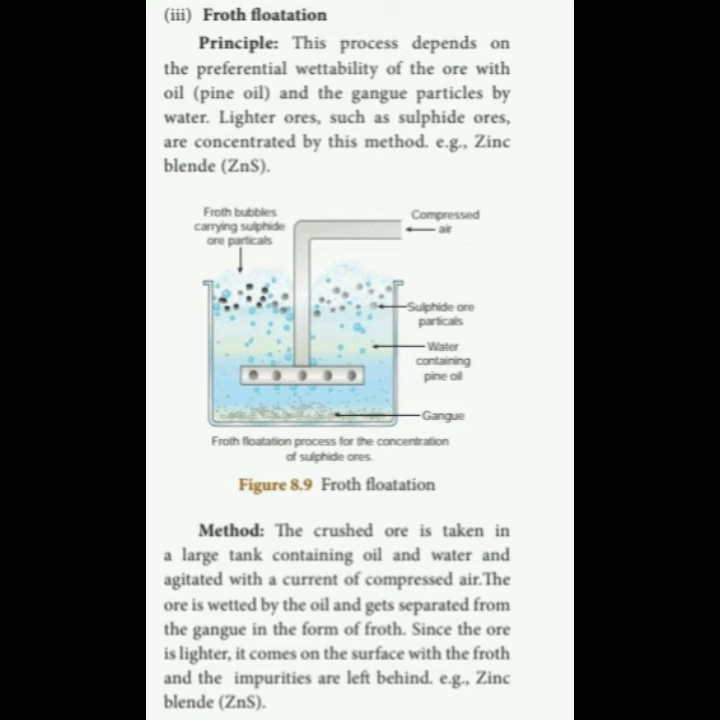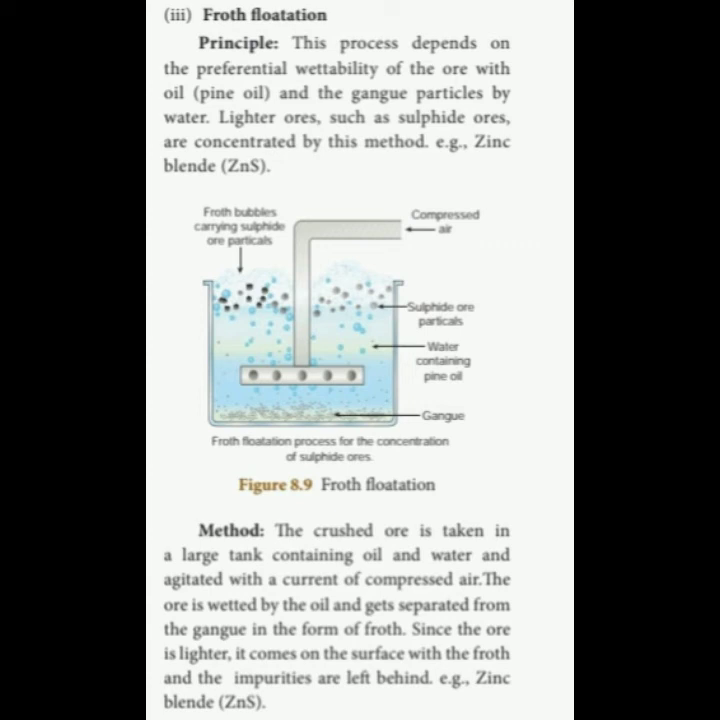These two are taken in a large tank, and we have to add pine oil, P-I-N-E, which is obtained from the pine tree. We have to add pine oil, and we pour in some water. So four substances are there: ore, gangue particles, pine oil and water. The ore will react with the pine oil and the gangue particles will combine with the water molecules. Then we pass compressed air and use a stirrer, so all get mixed with each other, and the froth is formed on the top of the tank, that is the sulfide ore particles.